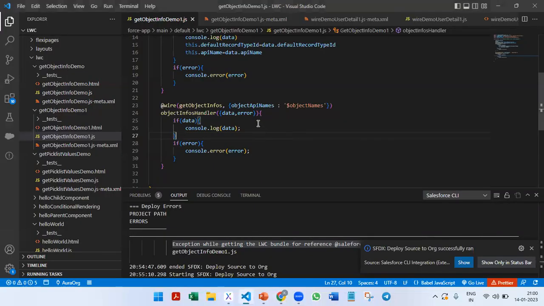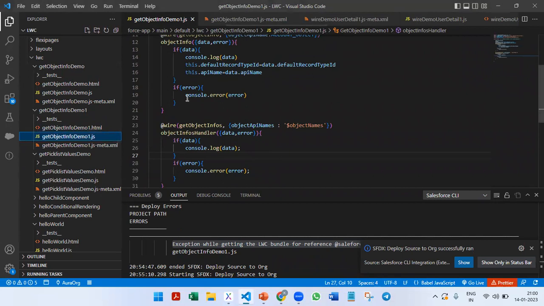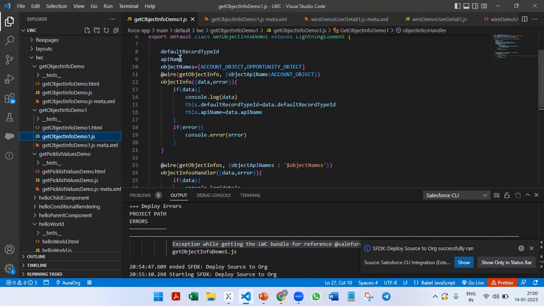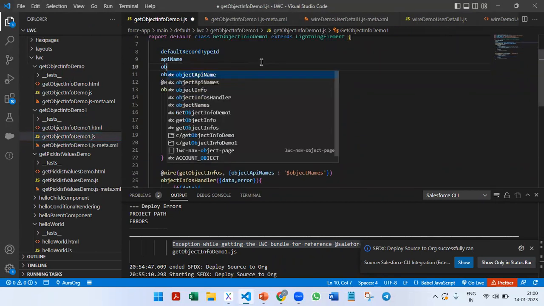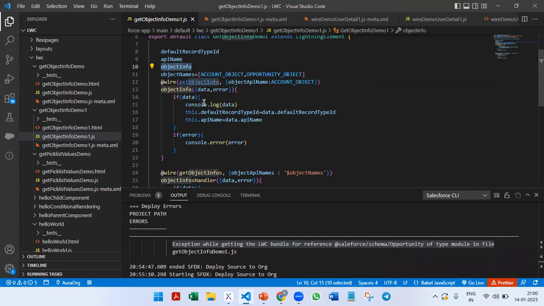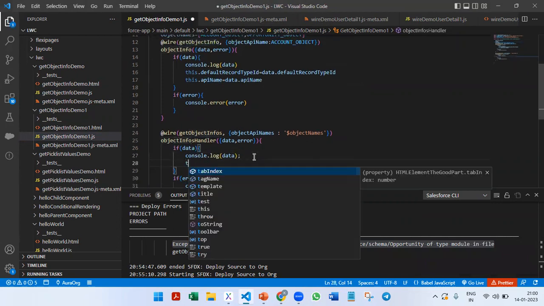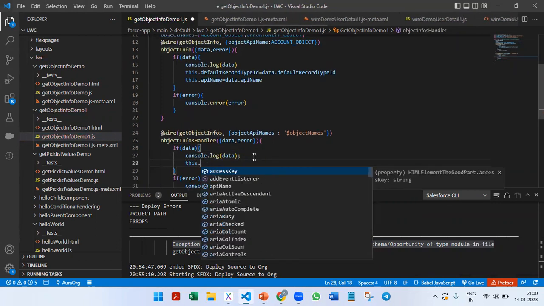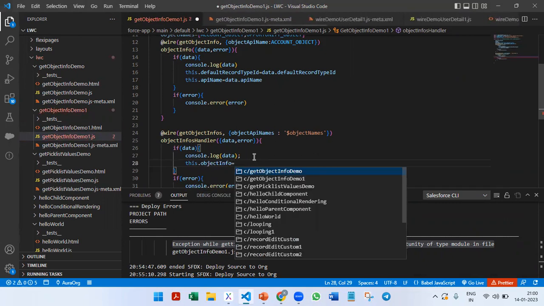Now let's go and print it on the UI. We'll declare one more local variable, objectInfo, and whatever the data is coming, this.objectInfo is equal to the data.